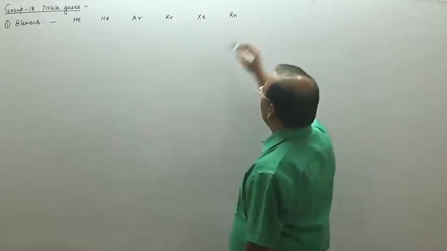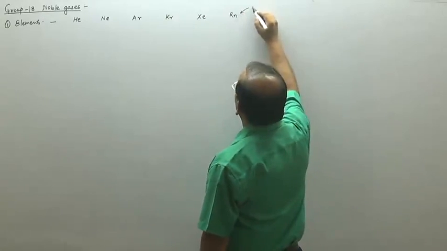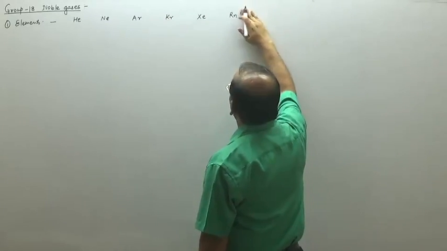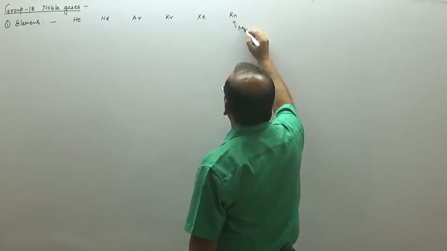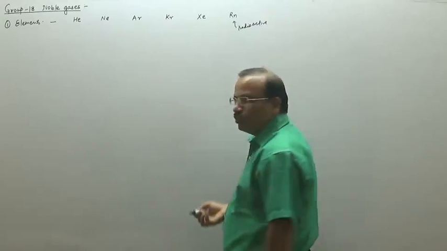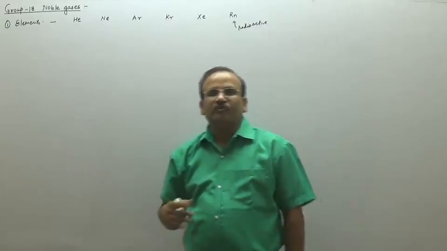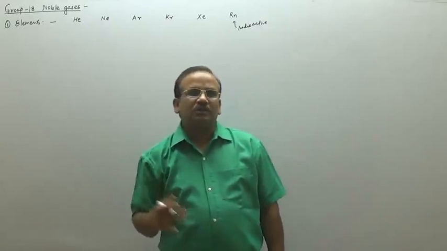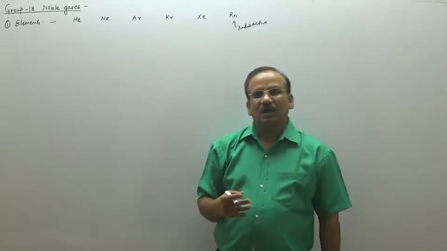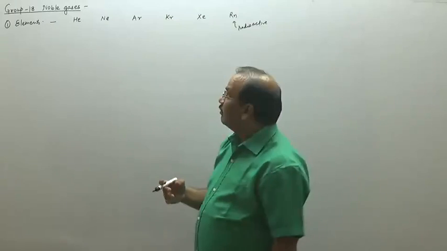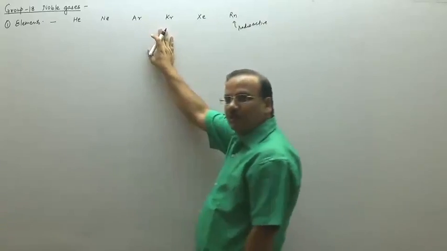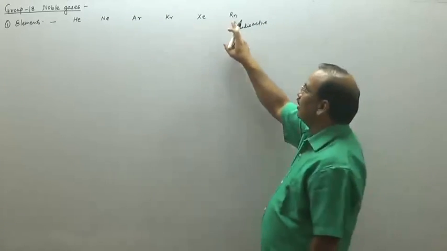Generally we don't study the compounds of radon, but recently a compound of radon has also been formed, the fluoride of radon, RnF2. So these are the noble gases: helium, neon, argon, krypton, xenon, and radon.